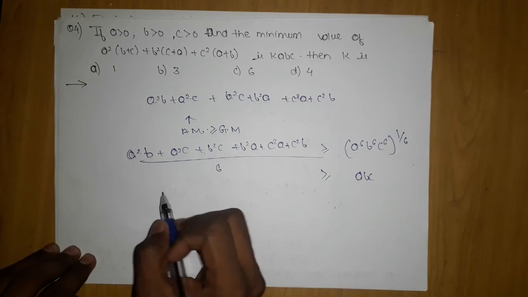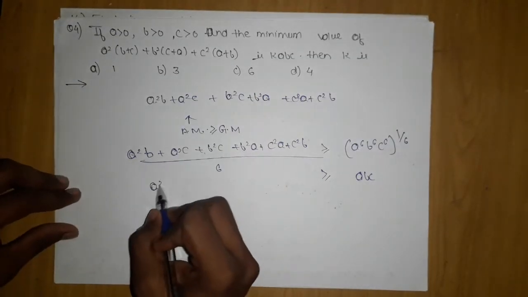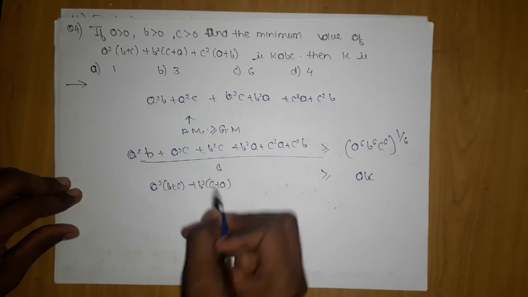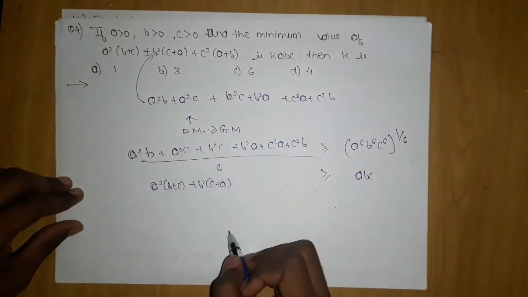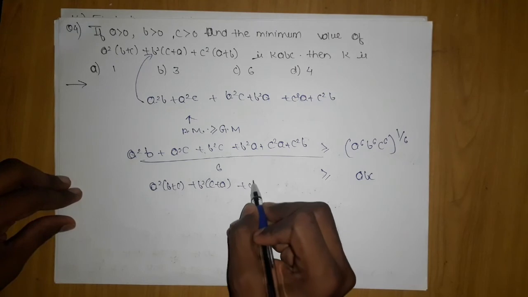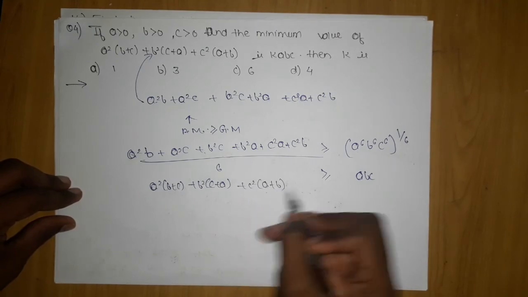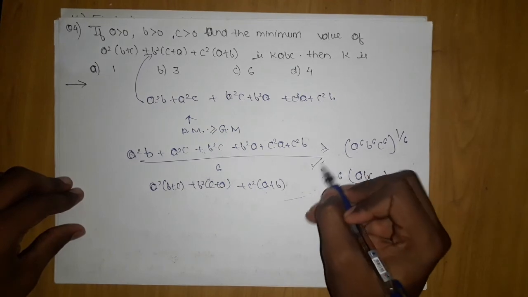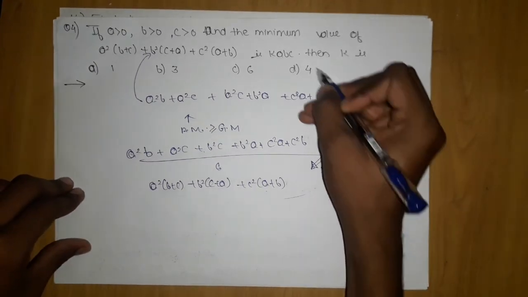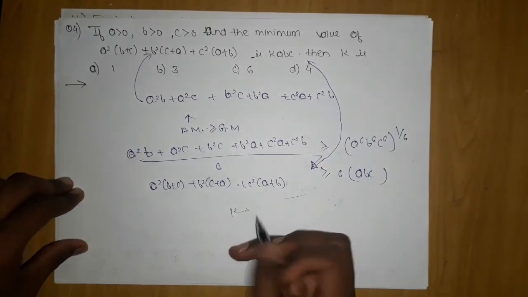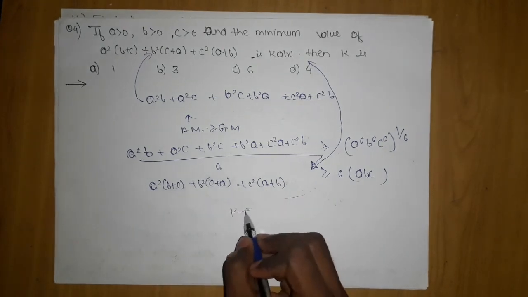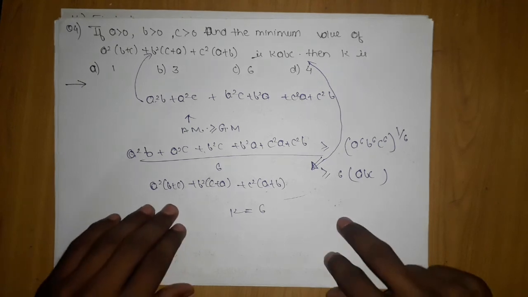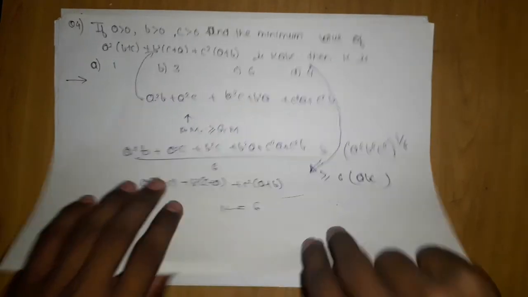Here, a squared (b plus c) plus b squared (c plus a) has come from opening this. So I can write this simply and move 6 here. By comparing this with this, I can make out that k is equal to 6. It was a very easy question. You just need to compare the terms and get your answer.